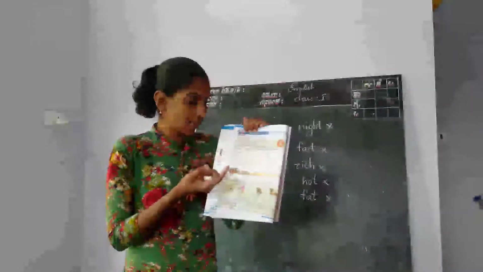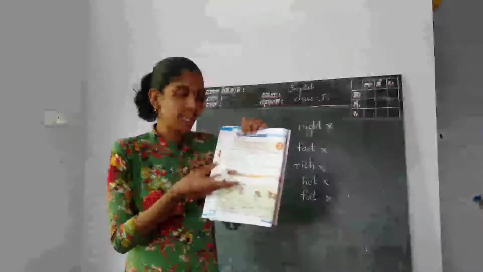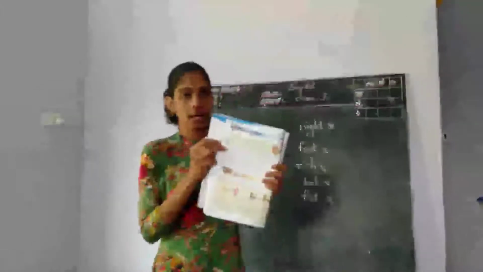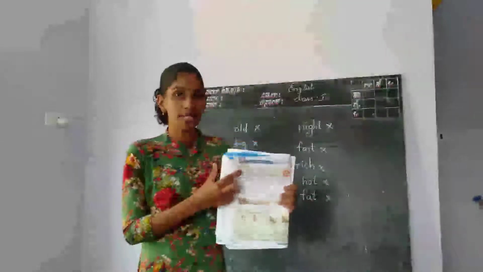Then neck, pack, deck, peck. Here pack is the odd one, and neck, deck, peck contain the short E sound. So, if you have any doubt in this, you can watch that short E sound video once again.